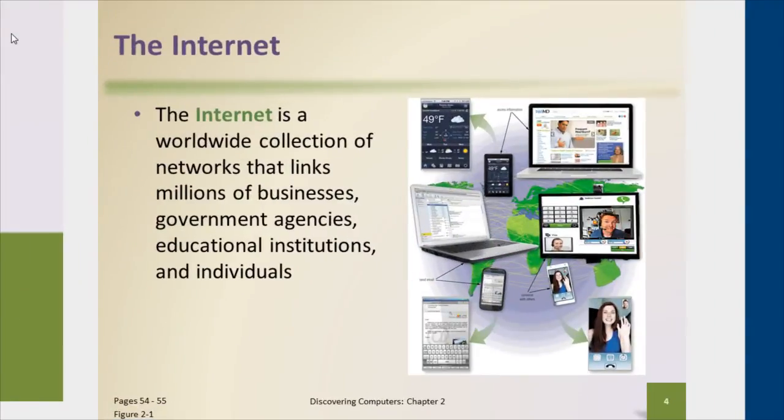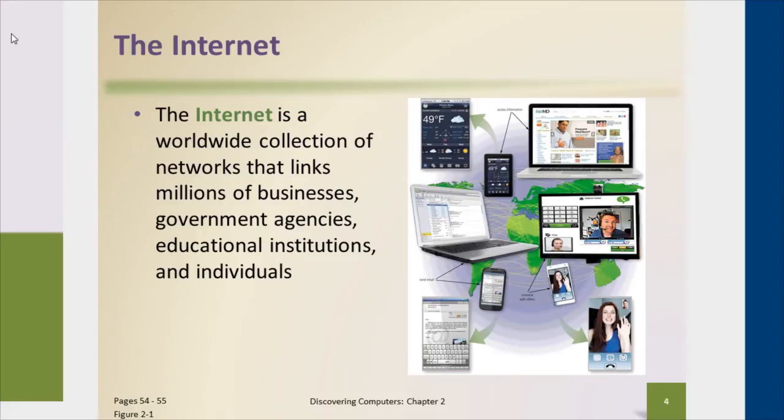Okay, so in the first class, we talked about an internet versus the internet, little i versus capital I. An internet is simply a collection of networks. Two or more networks tied together become an internet. The internet is what really allows us to go out and connect to all the publicly available sites that we're interested in seeing, things like the various governmental sites, businesses, educational institutions, and things like that.